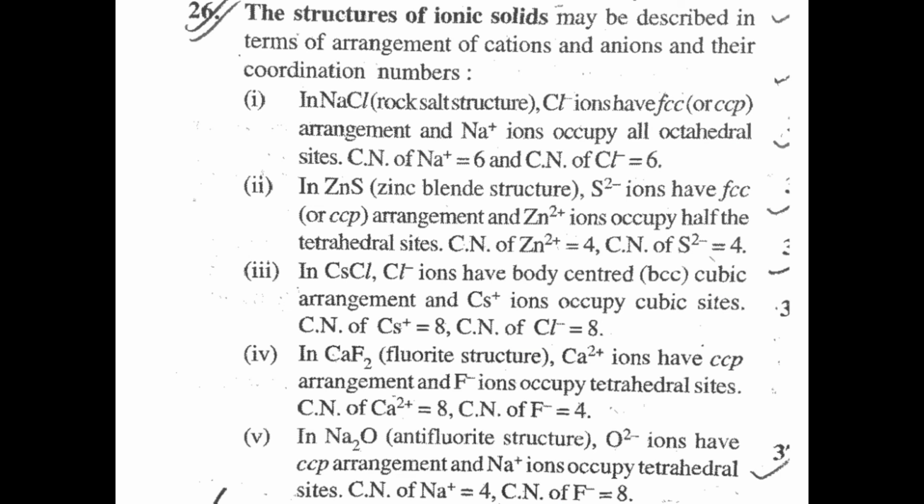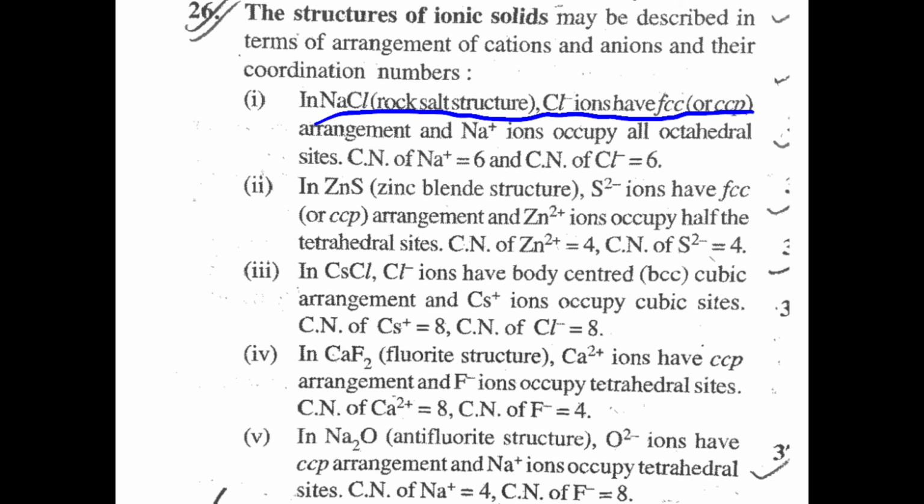Next, the structure of ionic solid. What is the structure of ionic solid? Ionic solid may be described in terms of arrangement of cations and anions and their coordination number. Cations, positive ion, anion, negative ion. Okay. In NaCl rock salt structure, Cl minus ions have a face center cubic crystal or CCP, that means cubic close packing.